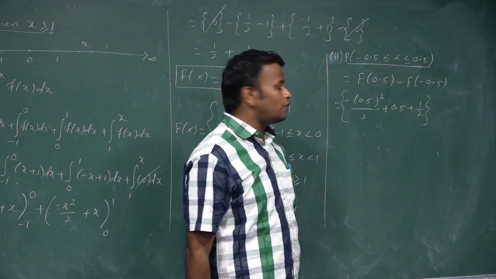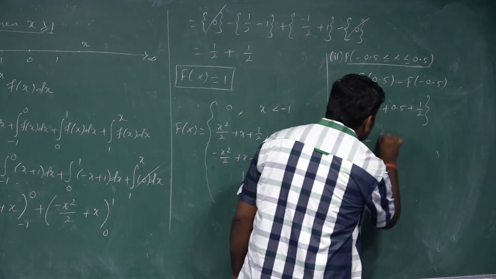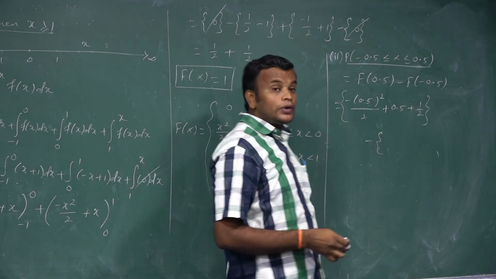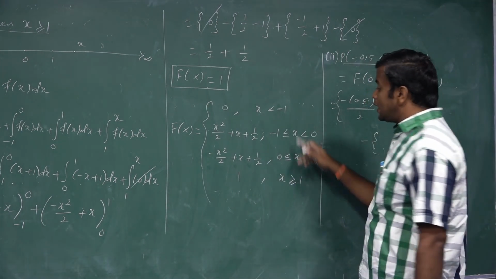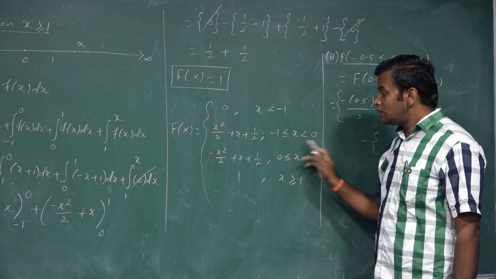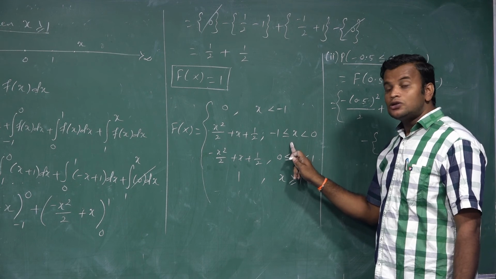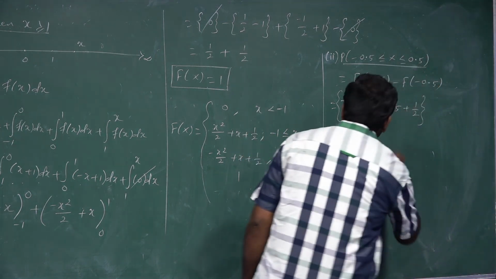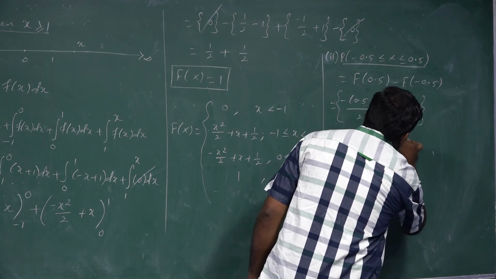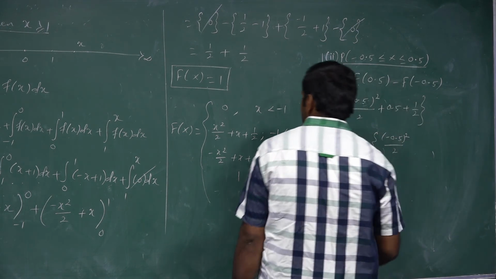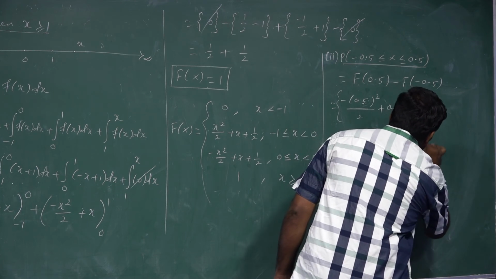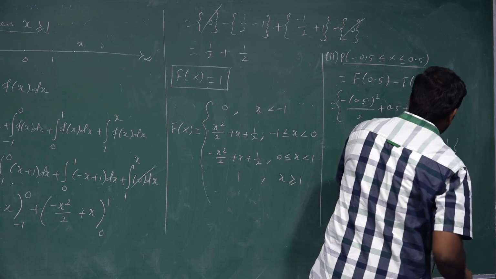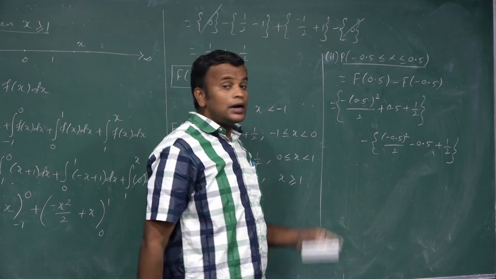F of 0.5 value minus of, I have no place here, so minus of f of minus 0.5. You see, in which interval does minus 0.5 lie? Here, minus 1 up to 0. So we replace x by minus 0.5. So minus of minus 0.5 the whole square by 2 plus minus 0.5 plus 1 by 2. Now we simplify, we get the answer.